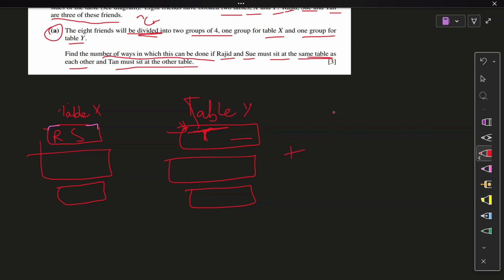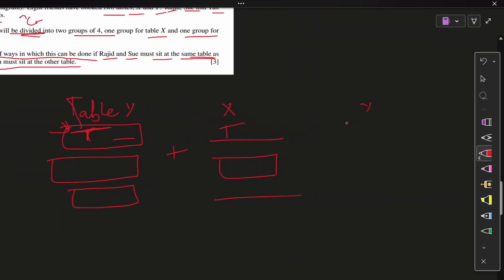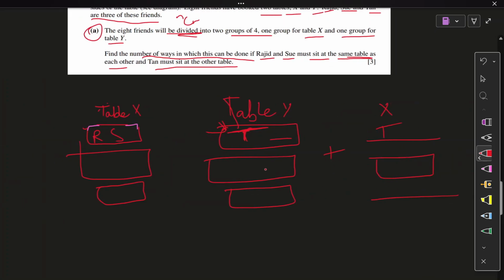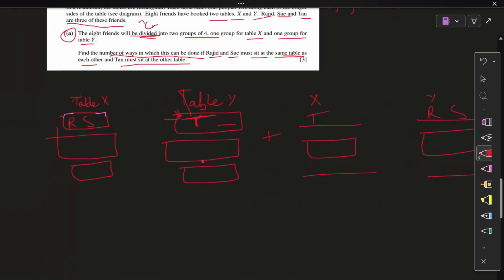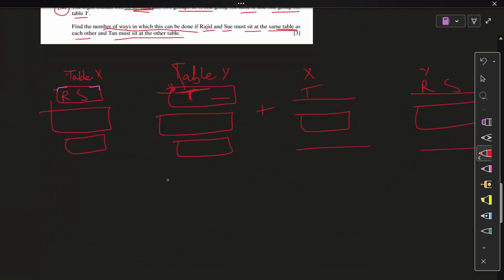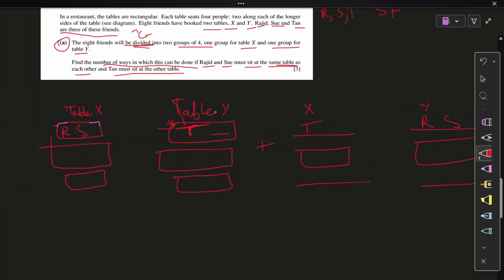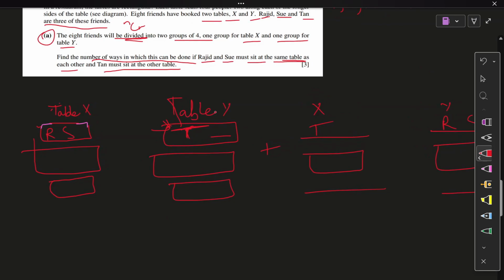So we make two cases. The other case will be X contains Tan and your table Y consists of Rajat and Sue. Actually, I could have just done times two, because it's going to be the same selection. No, actually, wait, the selection might change as well. Let's do the selection, and do not use shortcuts, please. I was just thinking. This is my thought process, right? Thought process is the point.